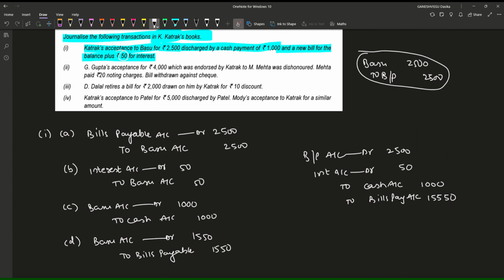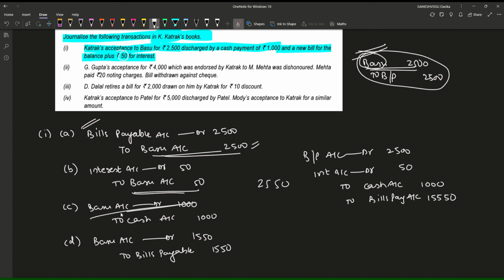How can we say? Previously Basu has been debited with 2500, now Basu has been credited with 2500. Previously she was our creditor, but after writing this Basu entry she has been removed, but again after dishonor she has become our creditor again, and also for this interest. So 2550.